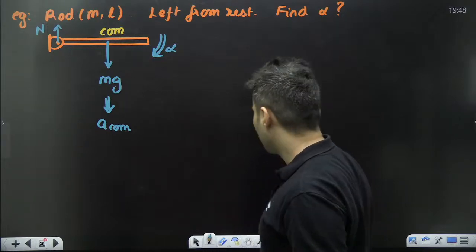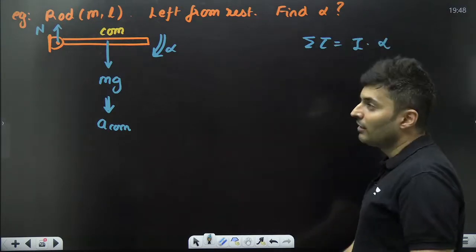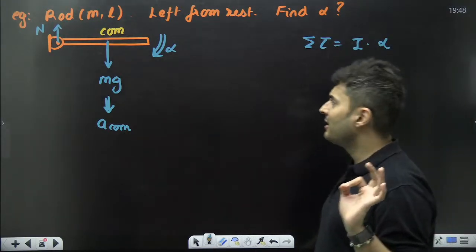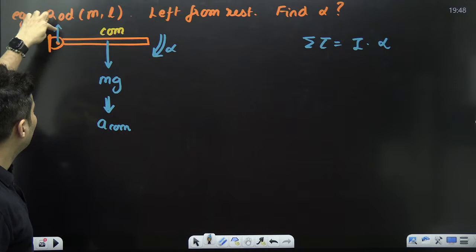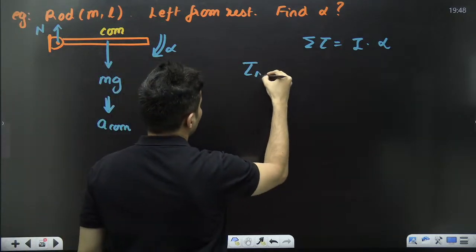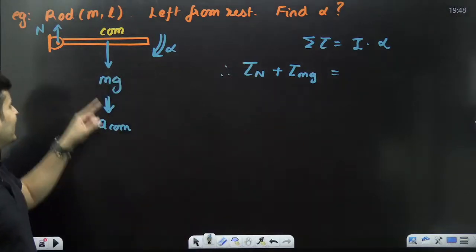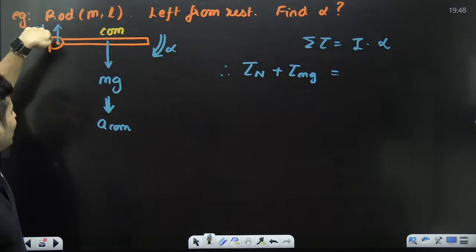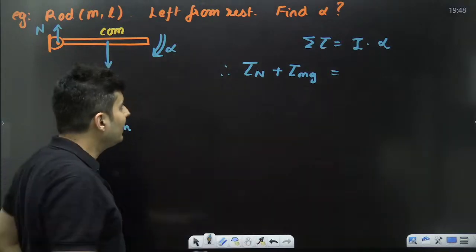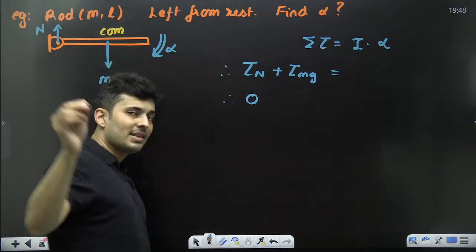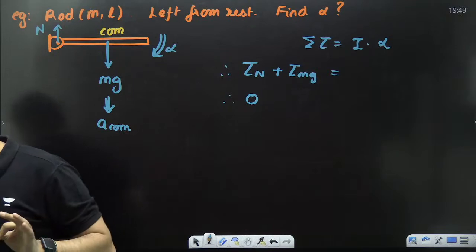To find alpha, I am just going to use that the net torque should be moment of inertia into alpha. Maybe I can find the torque very easily. About this axis, is the normal force giving any torque? Is the mg force giving any torque? No, the normal force is passing through the axis. How can it give torque? R is only 0. So the torque by the normal force is a big fat 0.